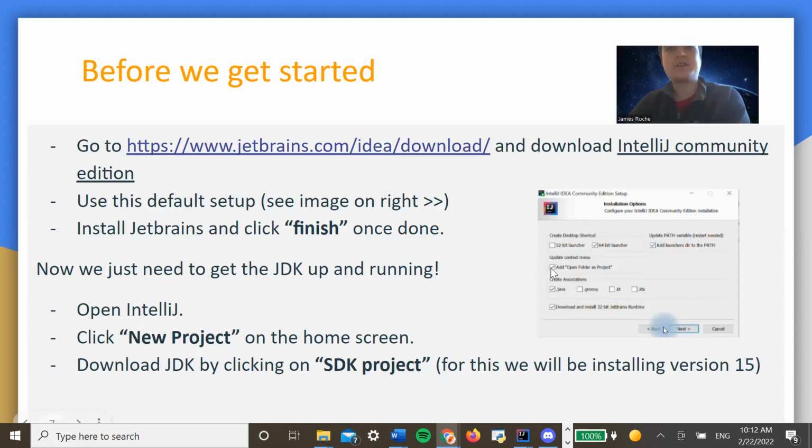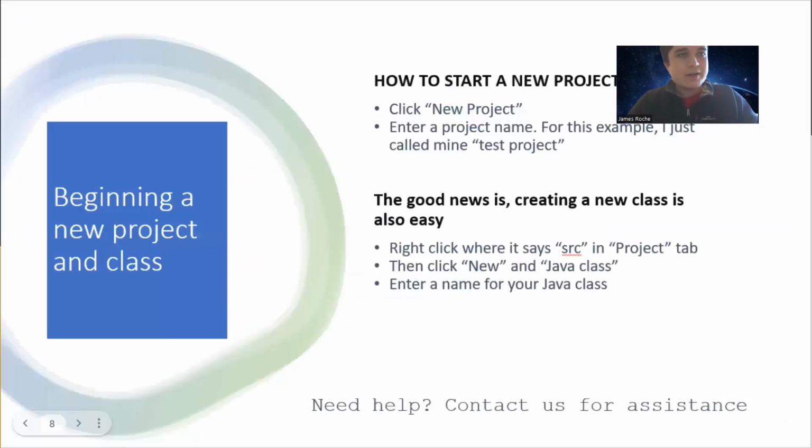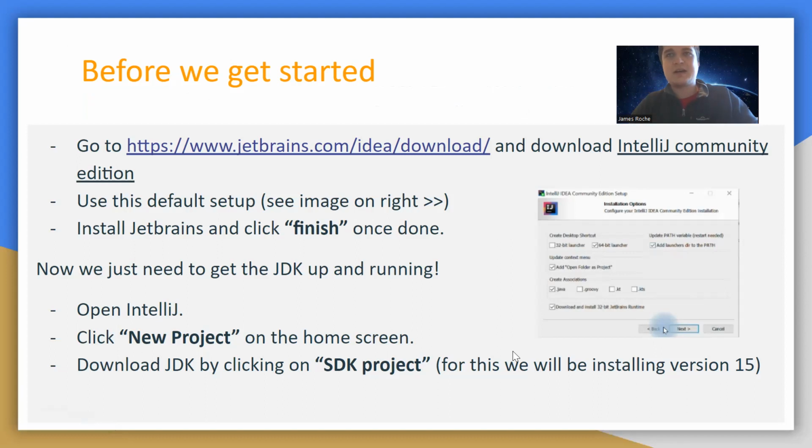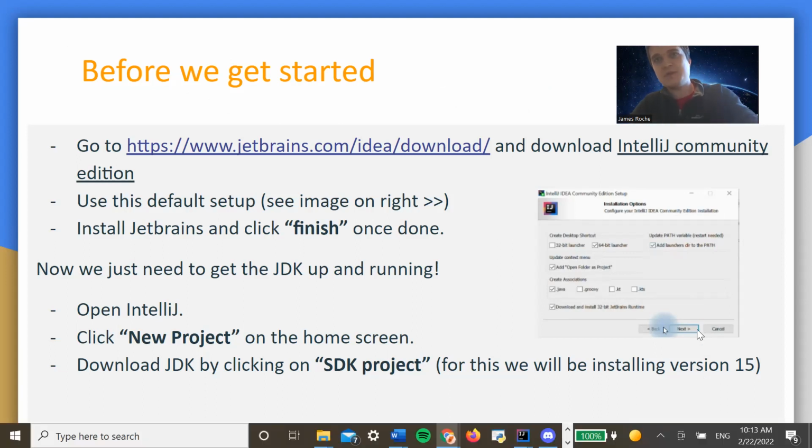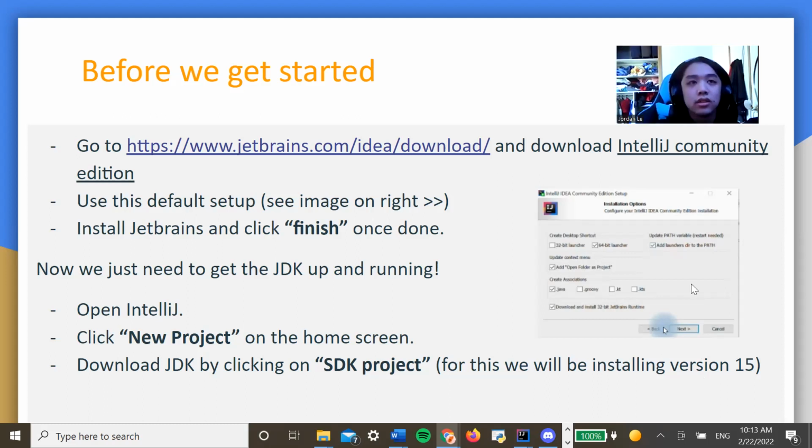If you open IntelliJ and you click new project on the home screen, you have to download a JDK. When you first start up IntelliJ, you download the JDK where you basically click on the SDK project. It should be version 15. Yeah, that's right. That's the folder that does all the Java things.